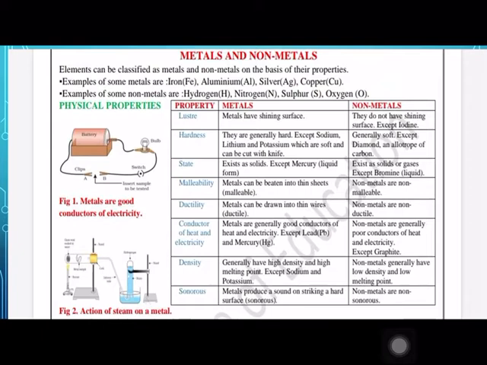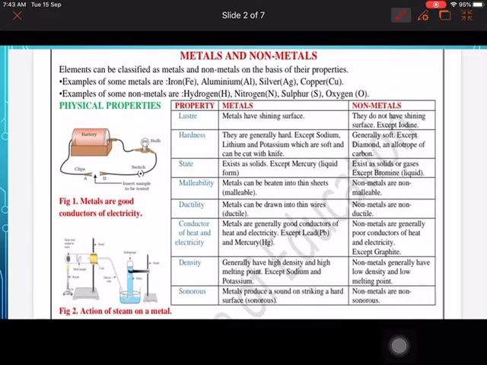In this worksheet we are starting a new chapter from your chemistry, that is metals and non-metals, NCERT chapter 3. Now, these metals and non-metals physical properties you have studied in class 8th also. These are very simple properties and generally a direct question comes in the exam about the physical properties. So let's start the lesson.